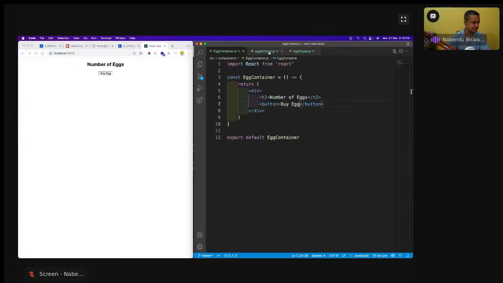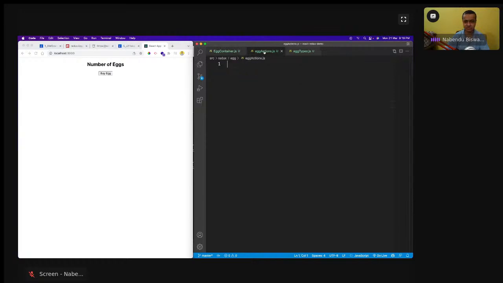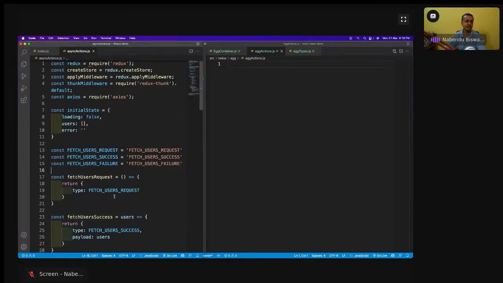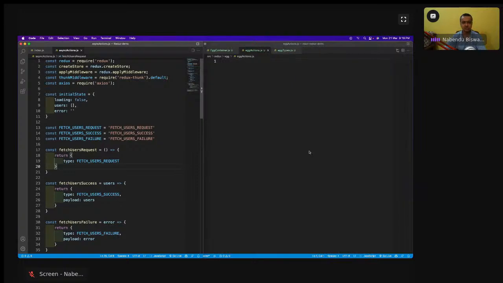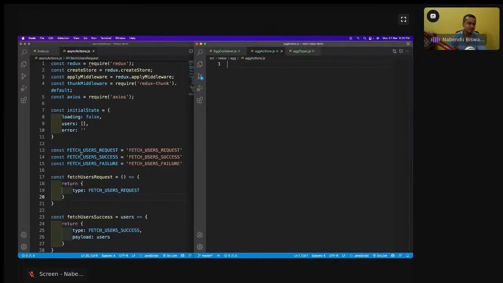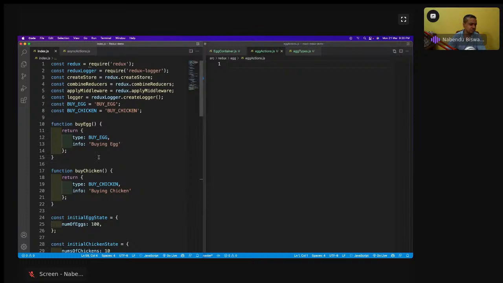So this egg action, you're going to see how it is. Okay, where is my other one? See, I'll come here, and maybe I'll comment this out. Okay, this is also becoming small. No, I don't want it to be small. So okay, we'll go to this egg one. I have this function here again, and we can make it an arrow function. First thing, let me do this: const BUY_EGG. I'm going to do this egg type const BUY_EGG, but since it's a different file and I want to use it in a different file, I will do an export.